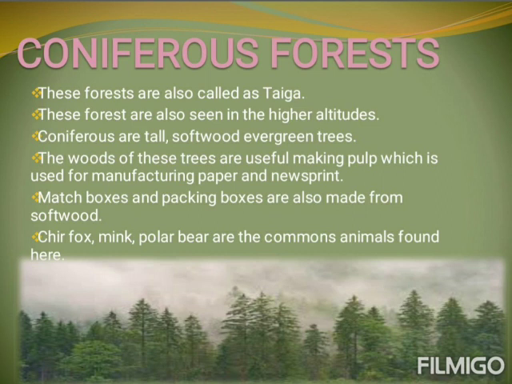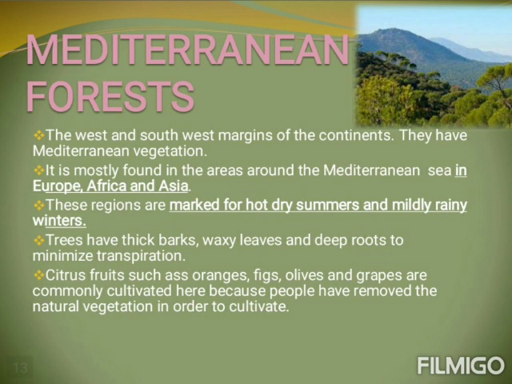Mediterranean vegetation. This vegetation is found on the western side of the continents in the temperate latitudes, especially around the Mediterranean Sea. It is mostly found in areas in Europe, Africa and Asia. These regions are marked by hot dry summers and mildly rainy winters. Trees have thick bark, waxy leaves and deep roots to minimize transpiration.